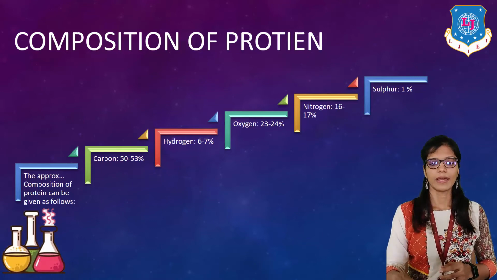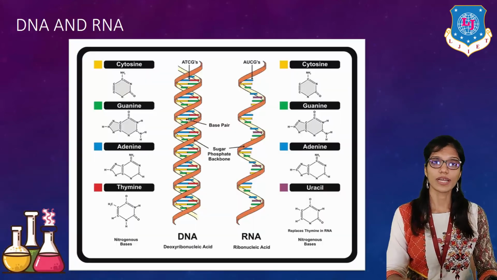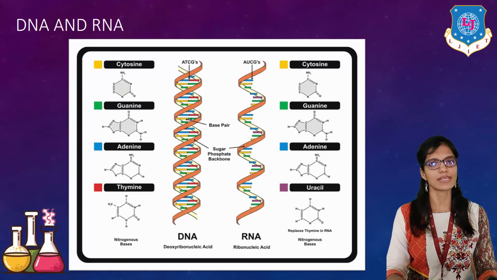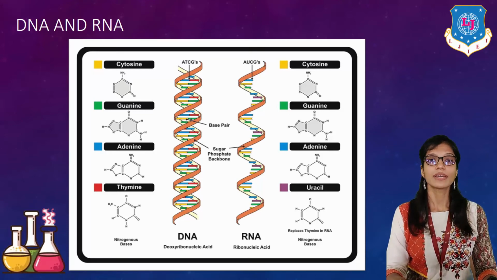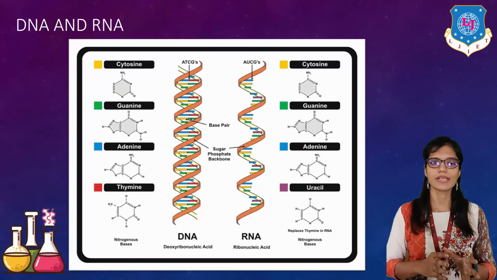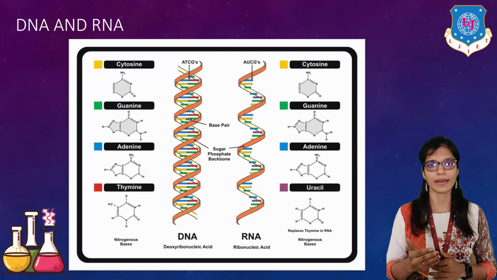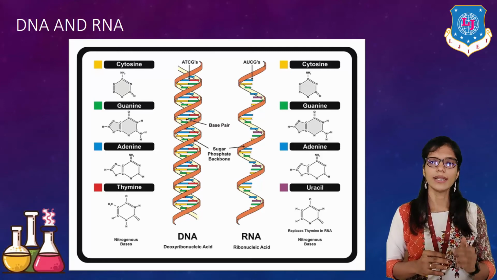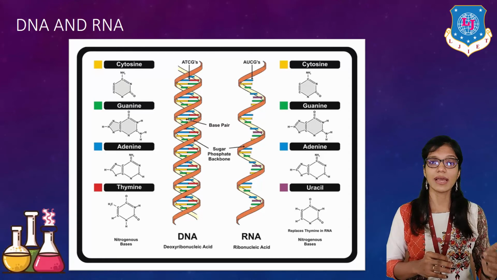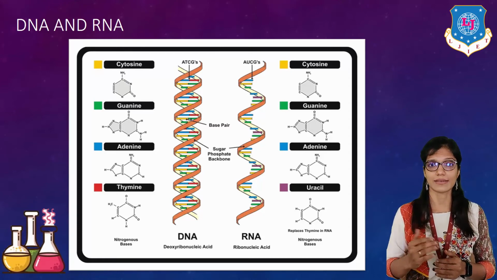Okay? Now let's move ahead to the next part, which is DNA and RNA. Proteins and amino acids play a very important role, but they play the most important role in our genes. So it's basically made up of DNA and RNA, that is deoxyribose nucleic acid and ribose nucleic acid.